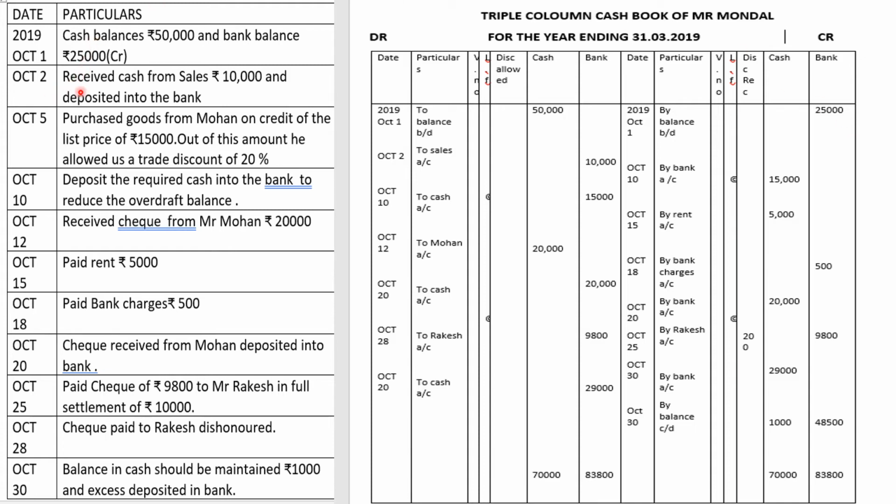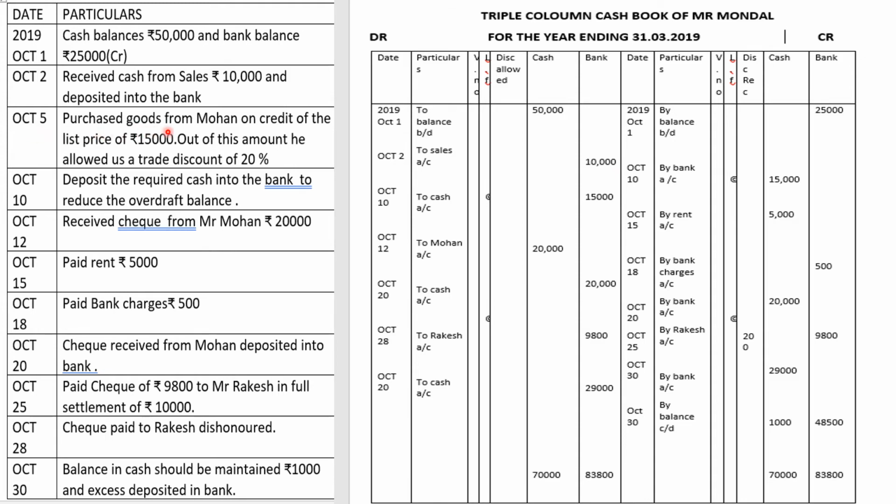Then October 2, received cash from sales 10,000 and deposited into the bank. Okay, so what is happening here? You are receiving cash from the sales transaction of 10,000 and we are depositing this entire 10,000 into the bank. So the journal entry will be: Bank account debit to sales account. Since we are receiving money, we go on the receipt side and record "To sales account" and in the bank column 10,000.